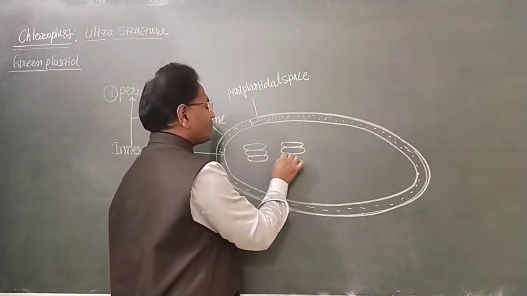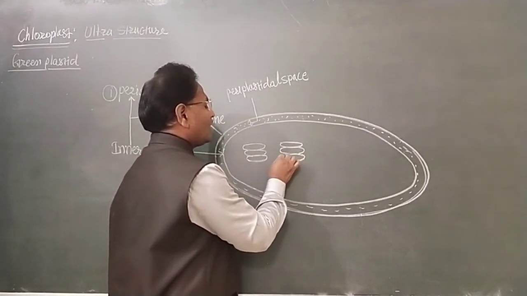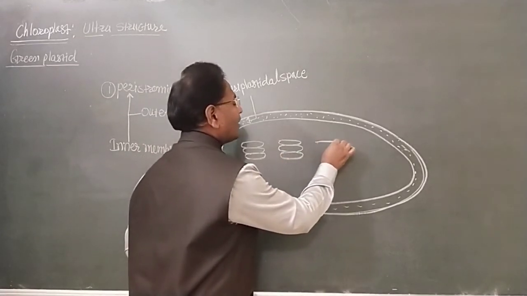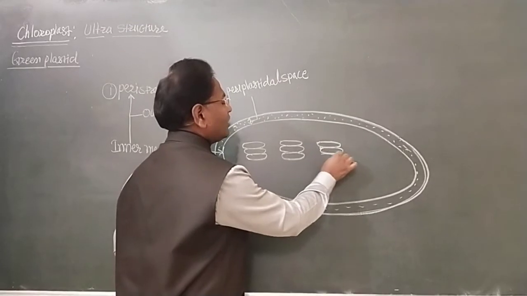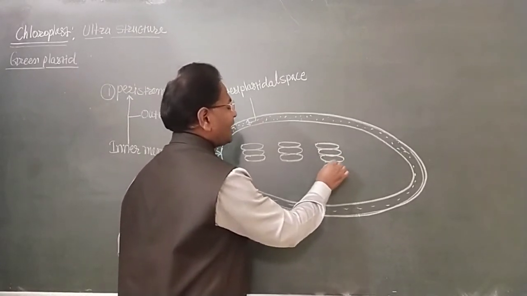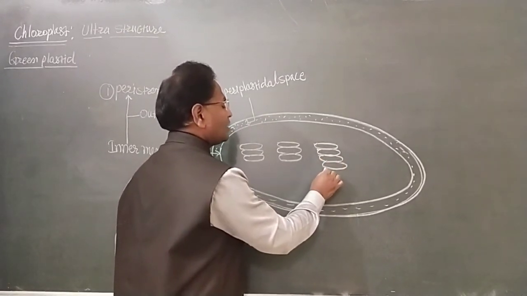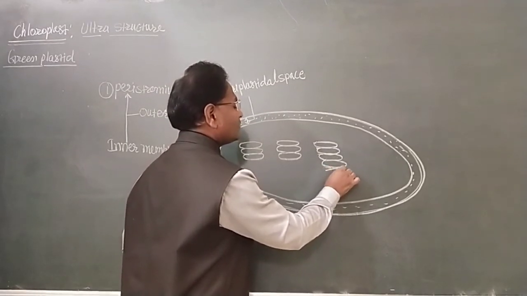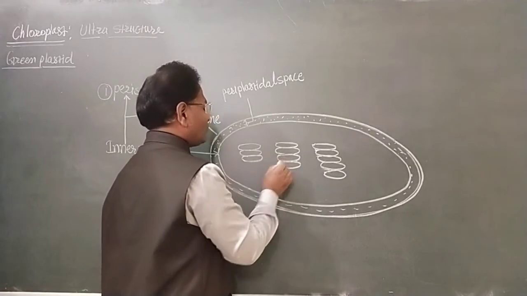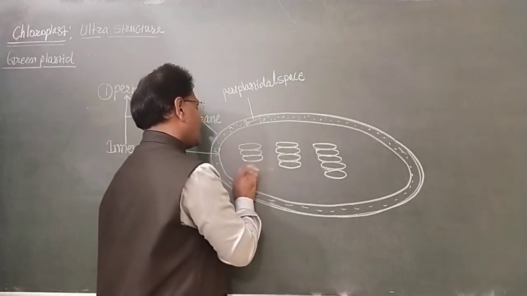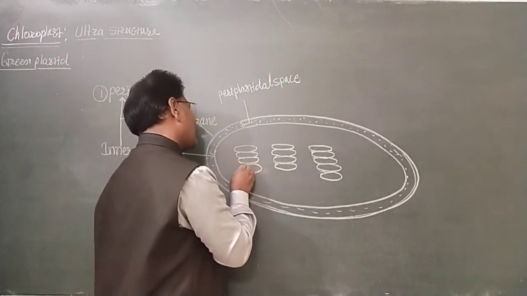Stacks of green lamellae suspended in the living liquid of the chloroplast are grana.